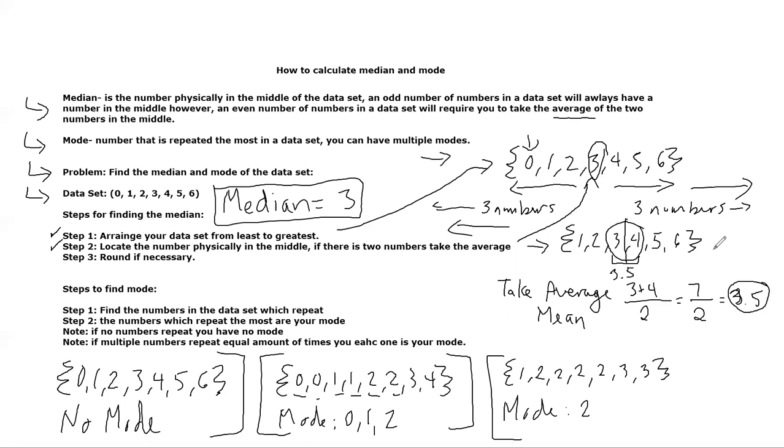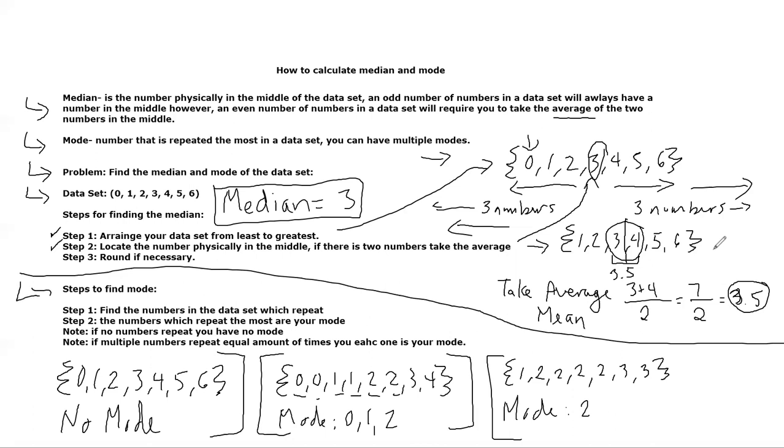It's not always going to be this easy. Sometimes, especially when you have decimals, it'll be much more difficult to find the center. You are going to have to add weird numbers up and divide them by the number of numbers. So just be aware that when I say take the average, this is what I want you to do. And you're going to do that more in the next slide too. Okay, cool. So I hope you're good with median, right? This is all separate. We're going to move on to mode now, right? Okay, so for mode, again, there's only 2 steps really, and there's 2 things to consider, right?